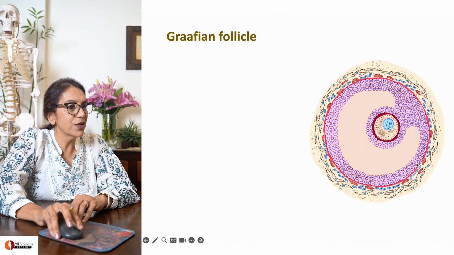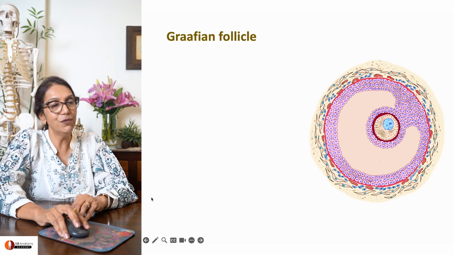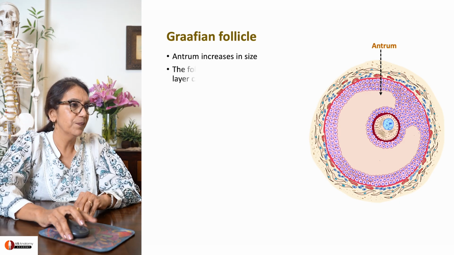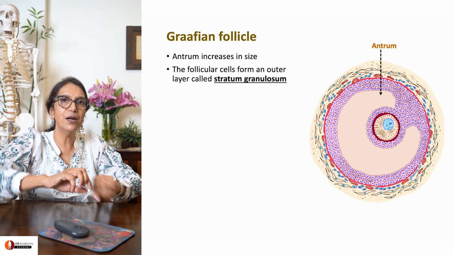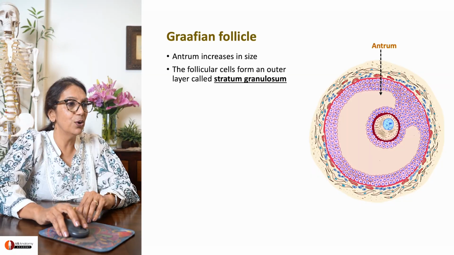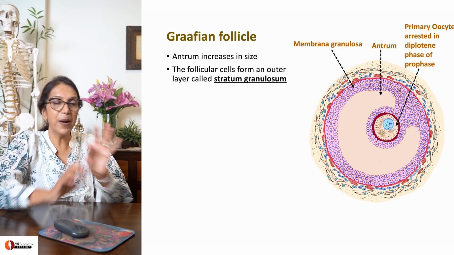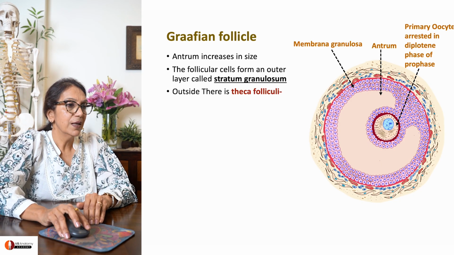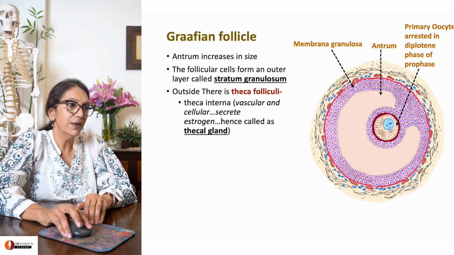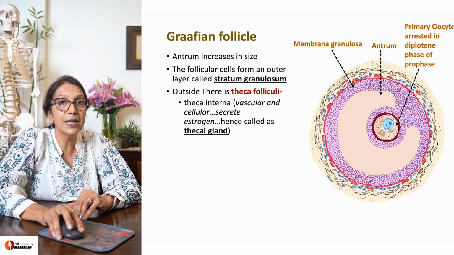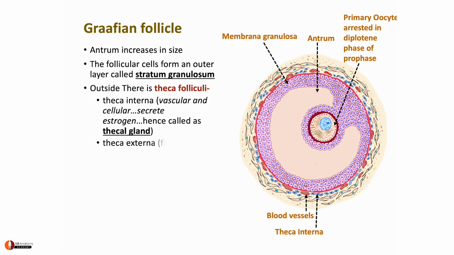So now this is the structure that finally gets formed, called a Graafian follicle. The antrum has increased in size, full of fluid. Follicular cells are pressed on the outside to form a layer called stratum granulosum or membrana granulosa. The primary oocyte is sitting in the center. Theca folliculi has also thickened to form theca interna, which has started to secrete estrogen and is sometimes called the thecal gland. On the outside, it forms a theca externa, which is fibrous and starts to protect and hold on to that Graafian follicle.